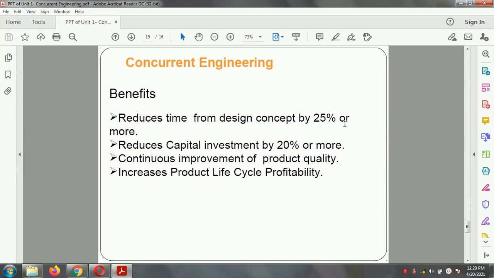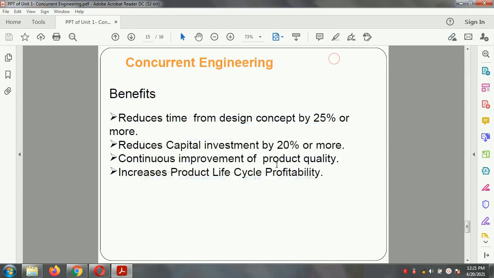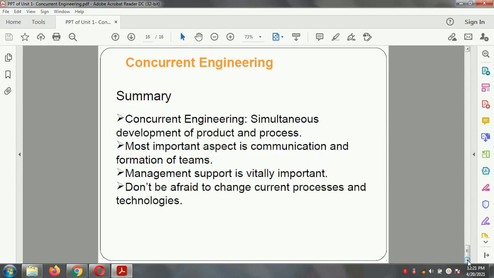With simultaneous operation, ideas, product design, manufacturing, marketing and customer satisfaction are carried out together, and with respect to all that, continuous improvement of the product is carried out. It increases product life cycle profitability. With an increased product life cycle, the company profit is also increased, therefore increasing the profitability of the company. So this concept is related to concurrent engineering.